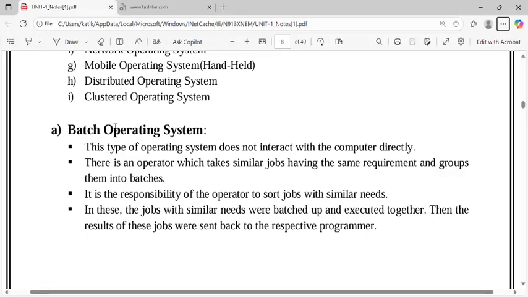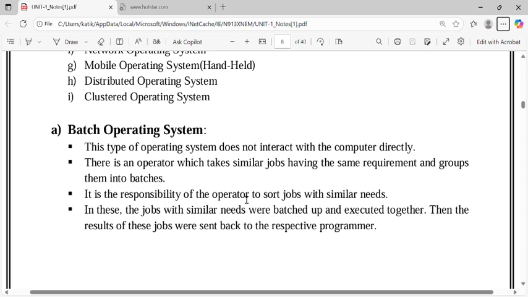So first one, batch operating system. This type of operating system does not interact with the computer directly. It means this type of operating system does not interact directly with the computer, so it uses another mediator. There is an operator which takes similar jobs having the same requirements and groups them into batches. The operator makes similar jobs into a group and executes them together for saving of time.